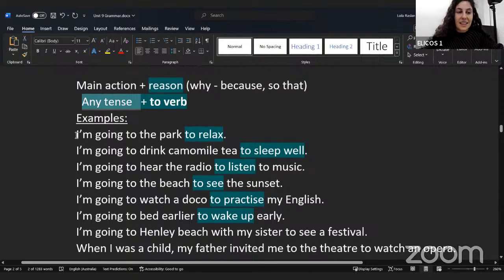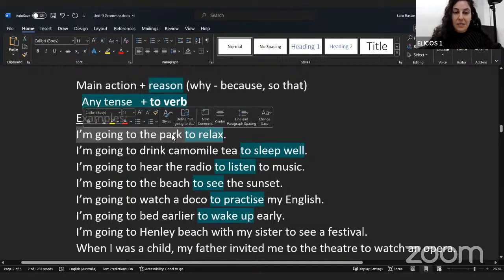Okay, or have a look at these examples. I'm going to the park. So that's my main action. That's my first part of my sentence. Why am I going to the park? To relax. So you could see I'm connecting the sentence. The first action, I'm going to the park, and I'm saying why, I just need to say to verb. This is called the infinitive. So I'm going to the park to relax.